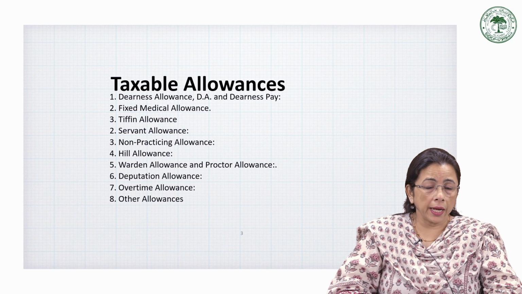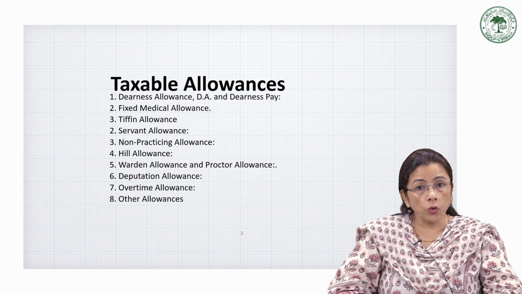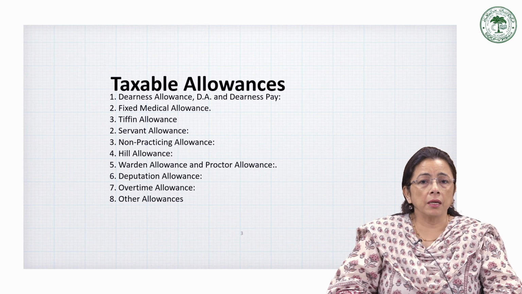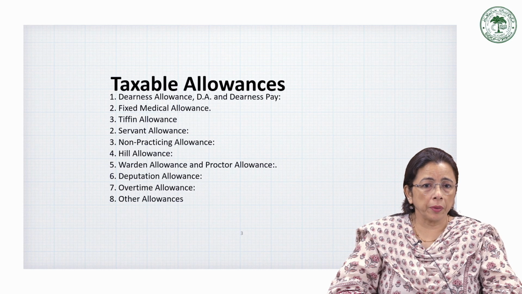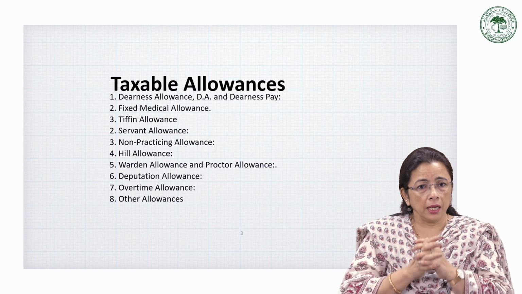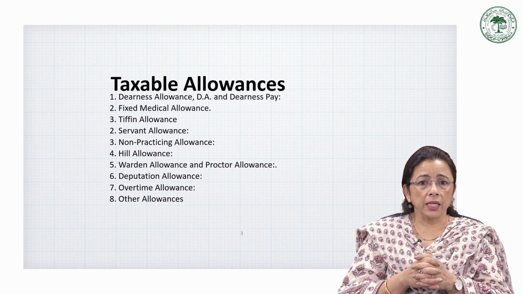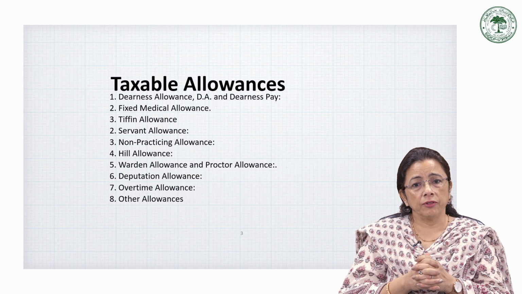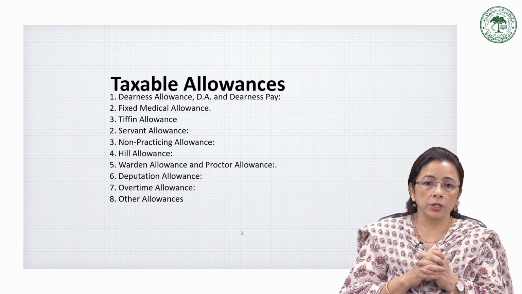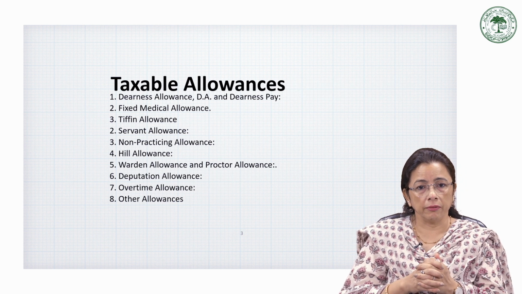Suppose it is high altitude, maybe it is very cold, or maybe they witness bad weather for most of the year. So to compensate for that, this hill allowance is provided to them. It is fully taxable if the posting is below 1,000 meters above sea level.